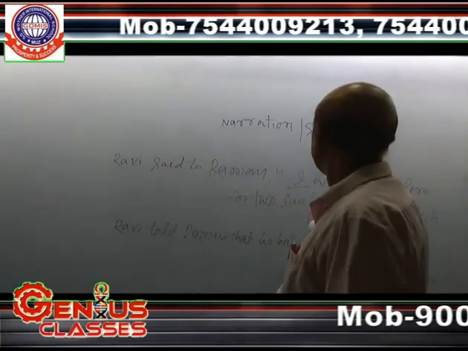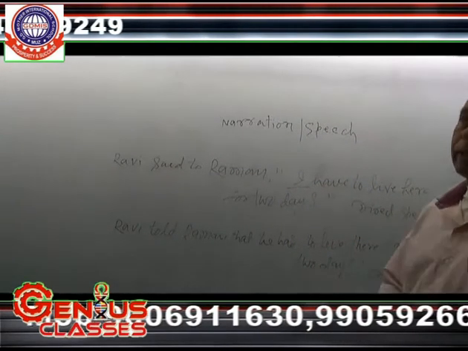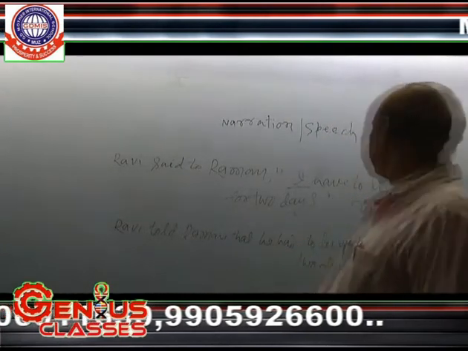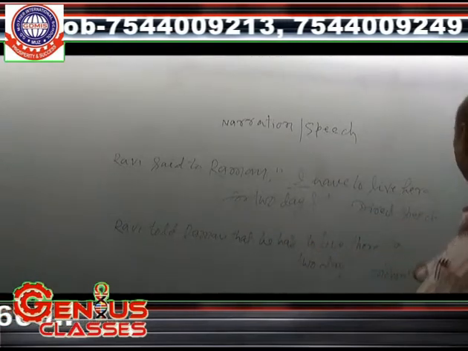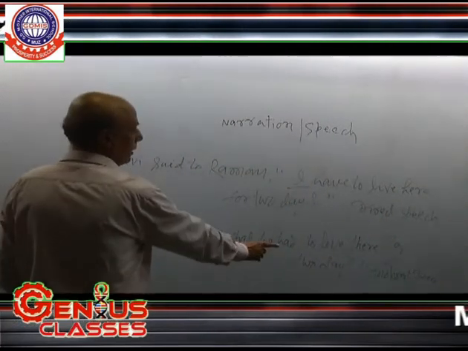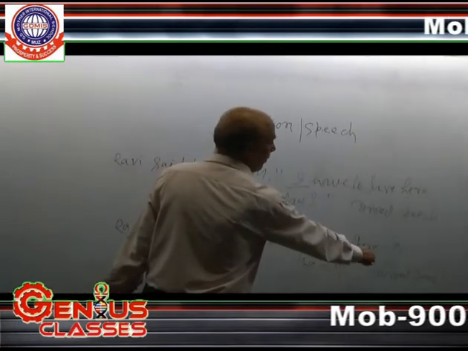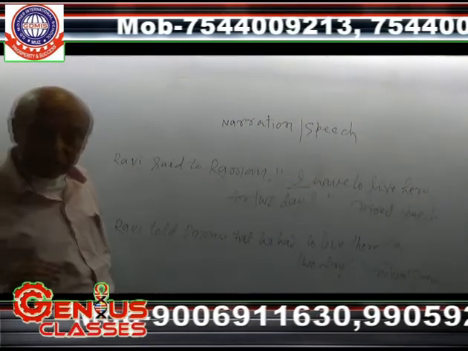Because it is in the past form, to has been applied, leave has been taken, and here has been changed to there. So the indirect speech: Ravi told Raman that he had to leave there.